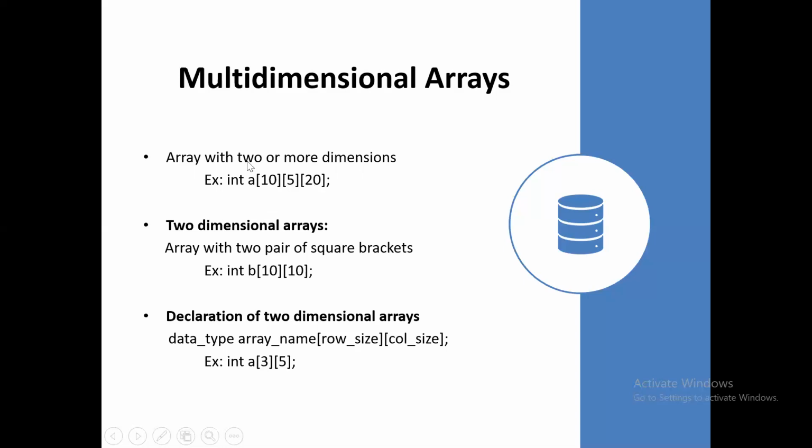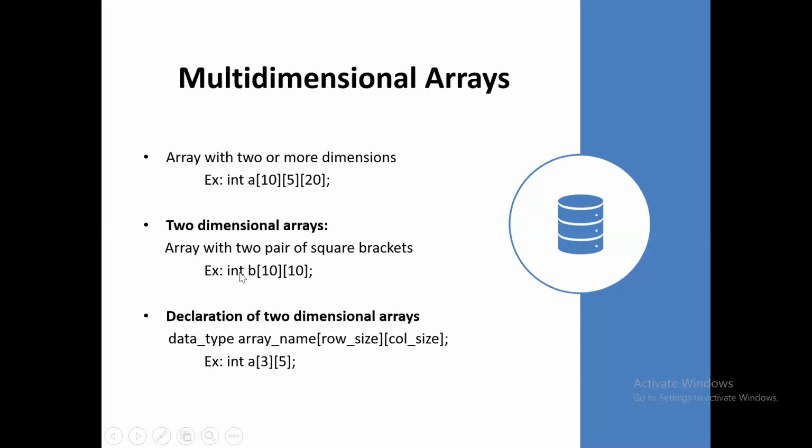So multi-dimension means what? Two or more dimensions. With respect to a two-dimensional array, it is an array with two pairs of square brackets. So these are the two square brackets. In these square brackets I am specifying the size. So this is the variable name, and the data type is integer.